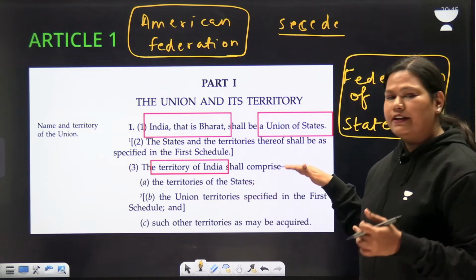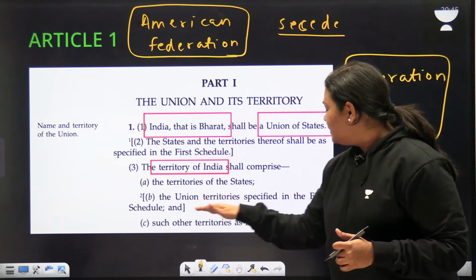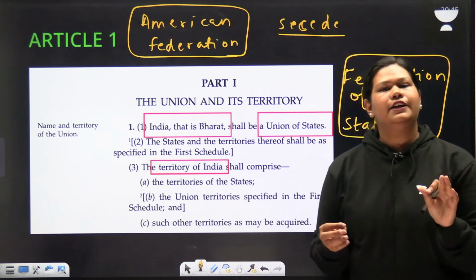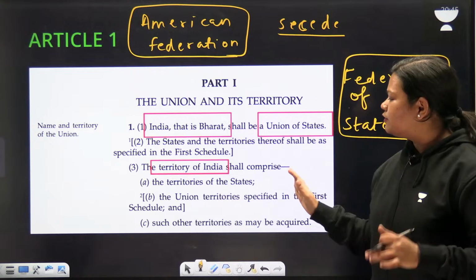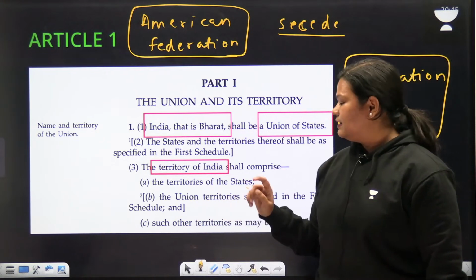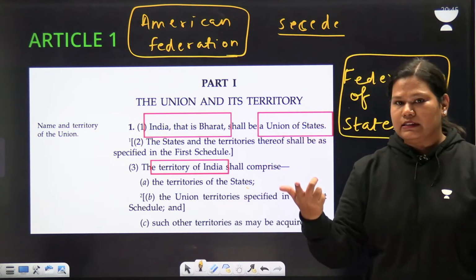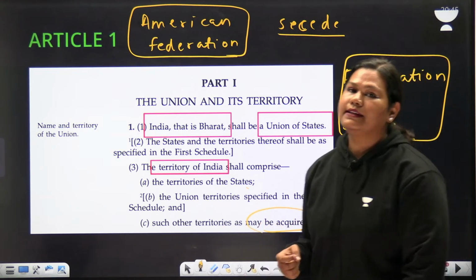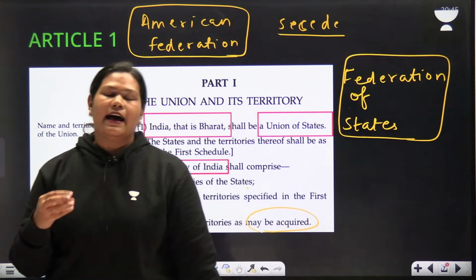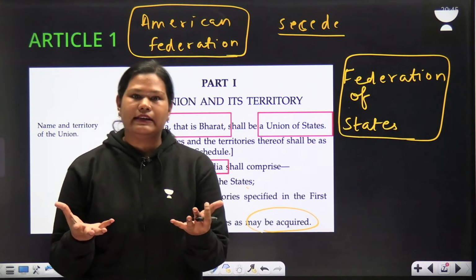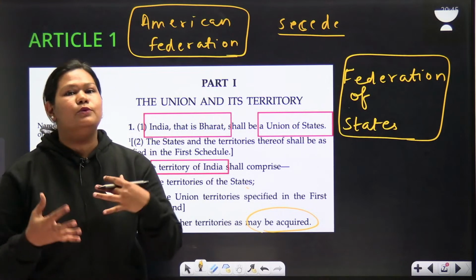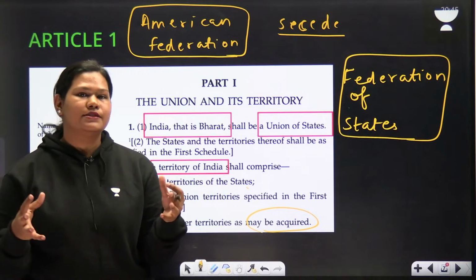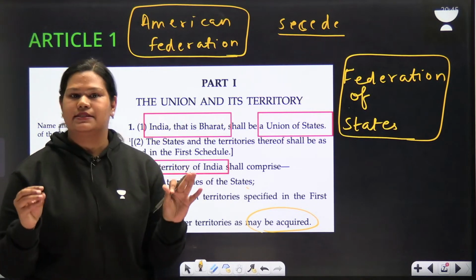So it includes the territories of states. It includes the union territories specified in the first schedule. We have 8 union territories. So the territorial extent of India includes states, union territories, and there is one more territory which is included. It is territory which may be acquired by the Government of India. The Government of India has historically acquired many foreign territories, for instance, Daman and Diu, Pondicherry. These territories have been acquired by the Government of India and are part of the Indian territorial extent.